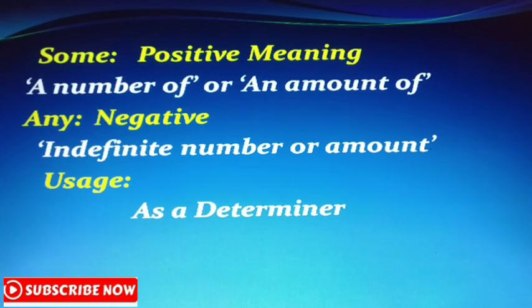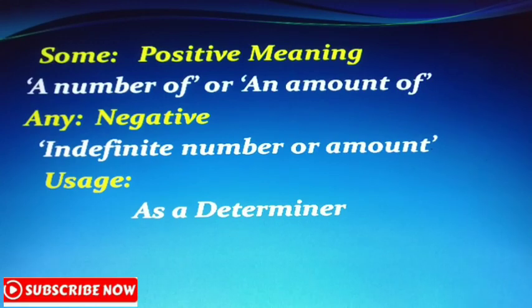And other determiners are demonstratives, this, that, these, those, or the possessive adjectives like my, his, her. These are generally determiners. So some and any may be used as a determiner.